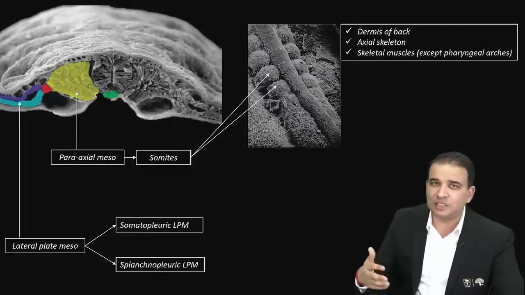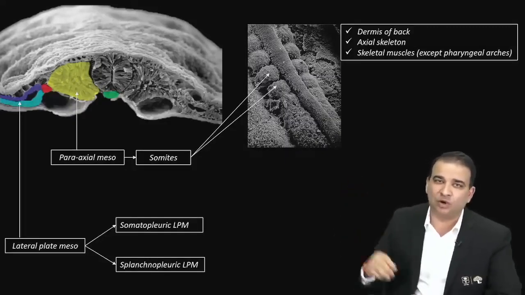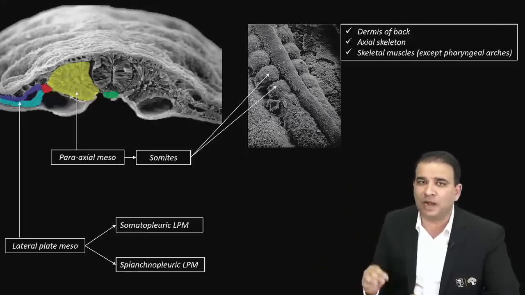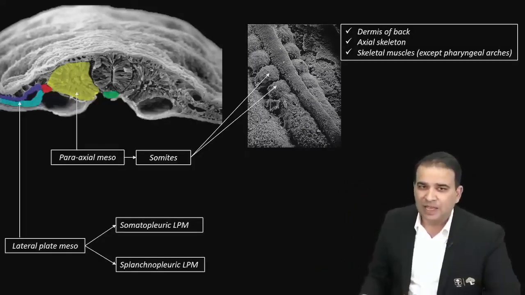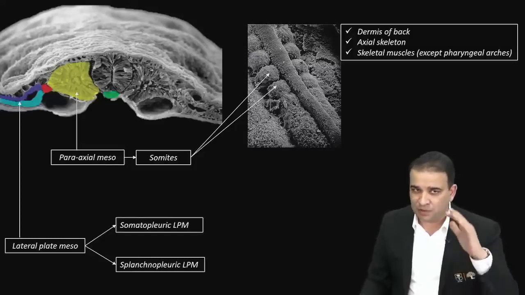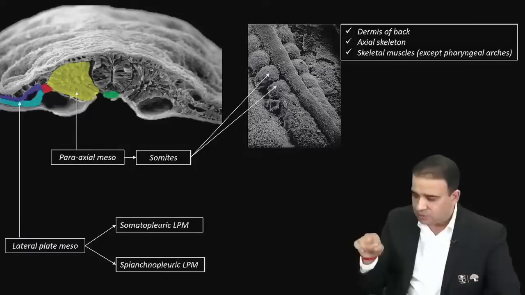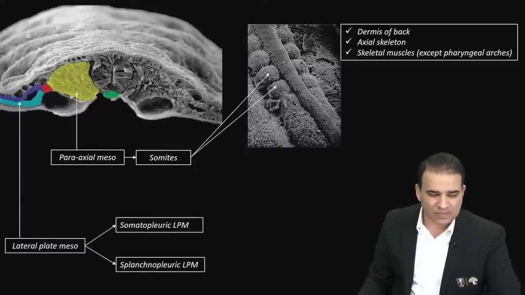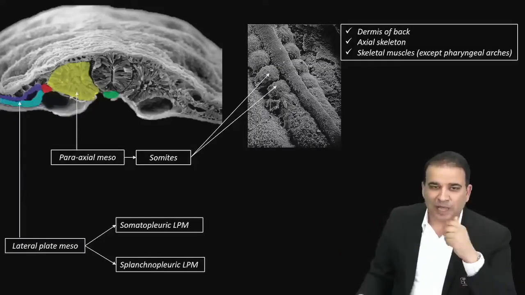The word somatic is for the body wall. So the one which is with the ectoderm is called somatic lateral plate mesoderm, or you can say somatopleuric lateral plate mesoderm. And then we have splanchnopleuric lateral plate mesoderm, which is with the endoderm, the one which is below. So you can see the coelom in between here, between somatopleuric and splanchnopleuric lateral plate mesoderm.